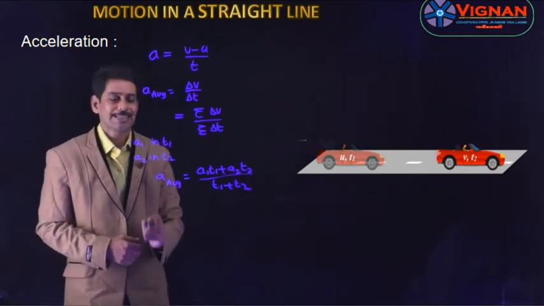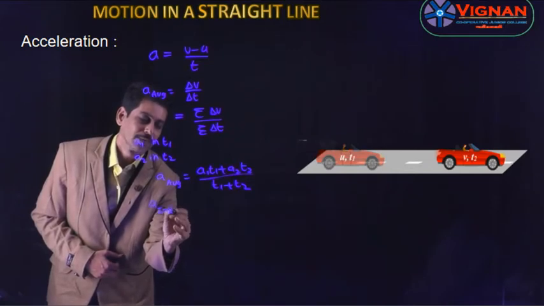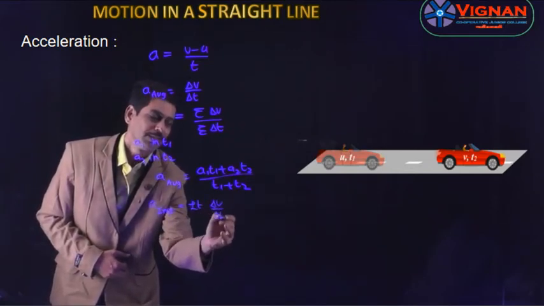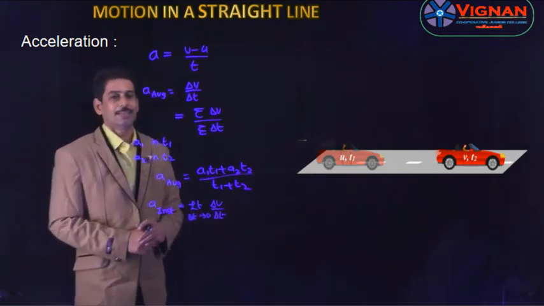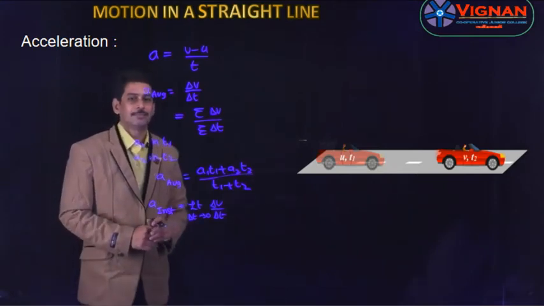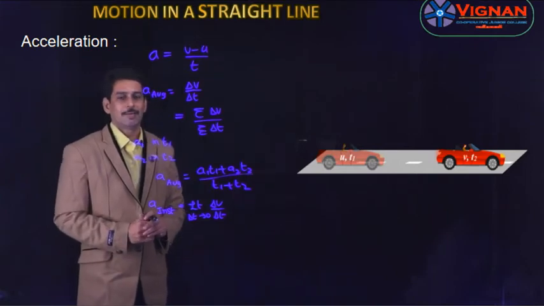Whereas the instantaneous acceleration is nothing but the limit of delta v by delta t as delta t tends to 0. So the acceleration at a particular instant of time is called the instantaneous acceleration. So these are the equations for average acceleration.